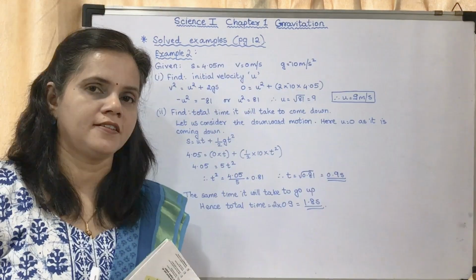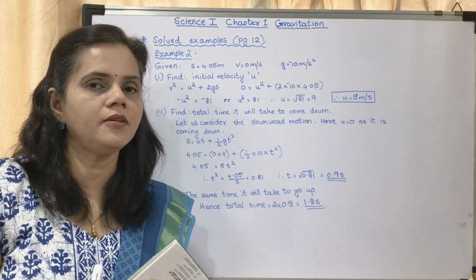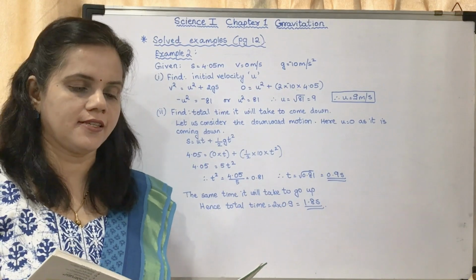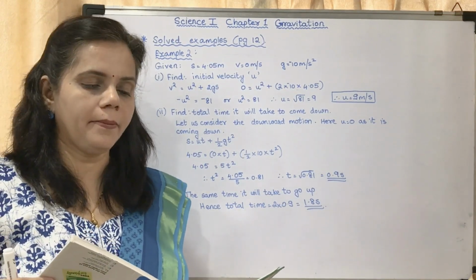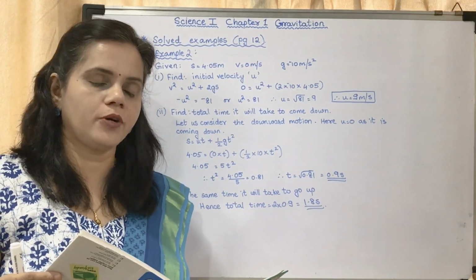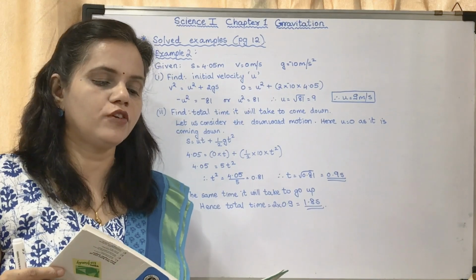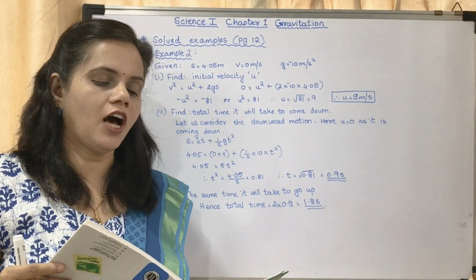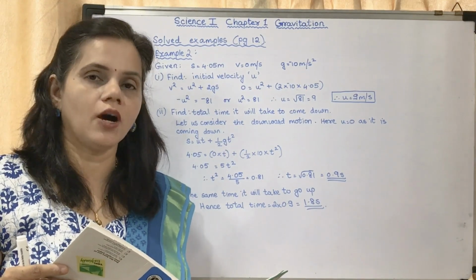Okay, now this is the next example on page number 12. The question is, a tennis ball is thrown up and reaches a height of 4.05 meter before coming down. What was its initial velocity? How much time will it take to come down?